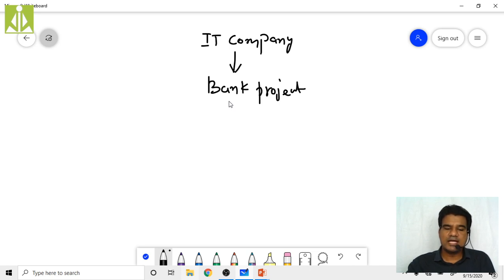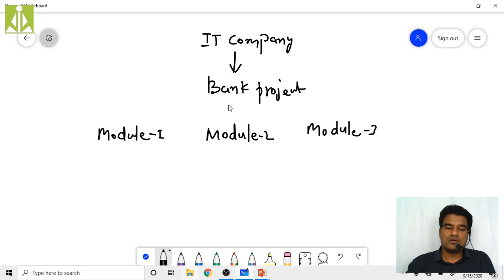So what they have done is they have divided that big bank project into three modules, three subparts. Module 1, module 2, and module 3.